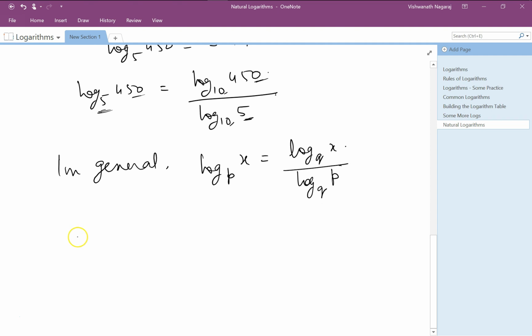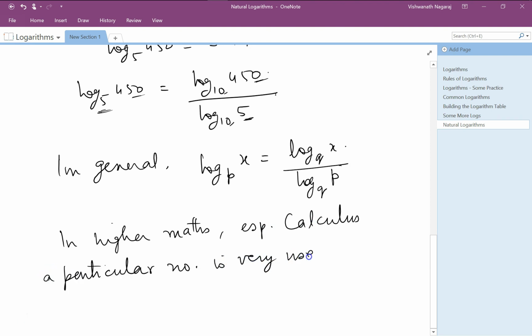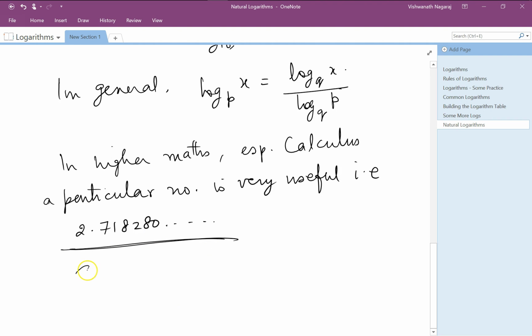So in higher mathematics, especially in calculus, a particular number is very useful. 2.71828 and it keeps on going. Now this number is called Euler's number, and it is given a name just like pi, and that is e.